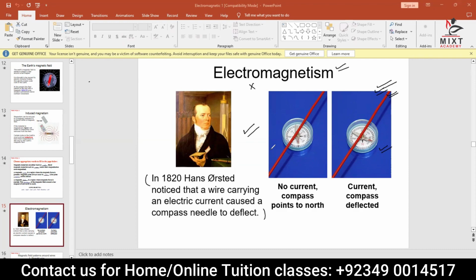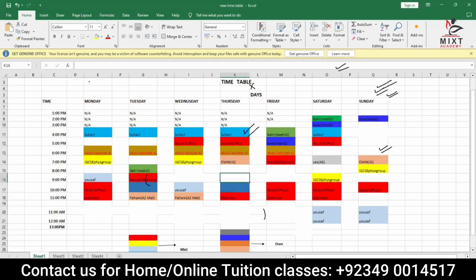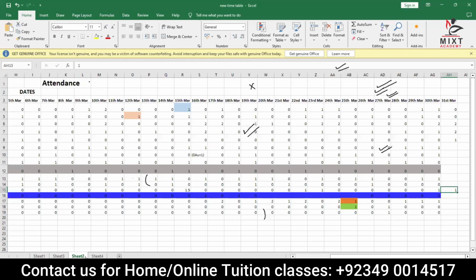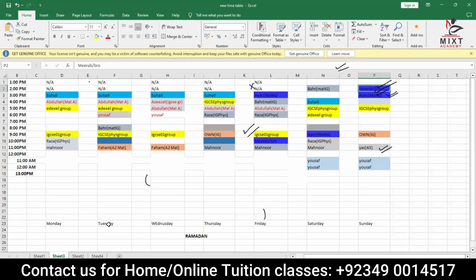And students, one more thing. I just want to show you your timetable. I think we have to change only one of your classes. The rest of the classes will remain the same. We have a timetable here, which we are following due to Ramadan. The 9 o'clock slots, this one and this one and that one, and the one at 5 o'clock will be fine, right? The only class that changes is this one, which is on Monday, Tuesday, Wednesday, Thursday. On Thursday, we have a class at 4 o'clock.